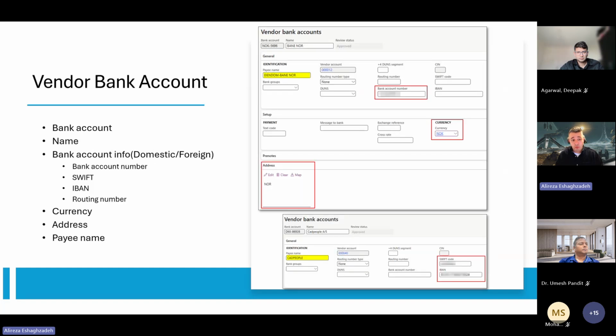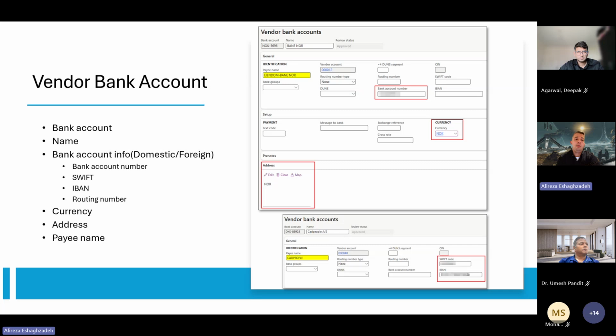When it comes to the vendor bank account, if it's a domestic vendor or a foreign vendor, you need to have all of the banking information that we already discussed. In addition, you need to have the address and currency. In some cases, we can just add the pay name. Microsoft has already enabled this also in the payment journal, so we can see this field.